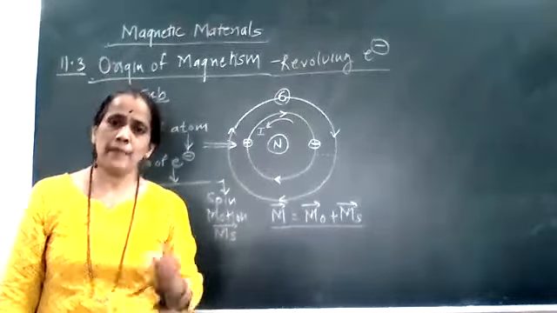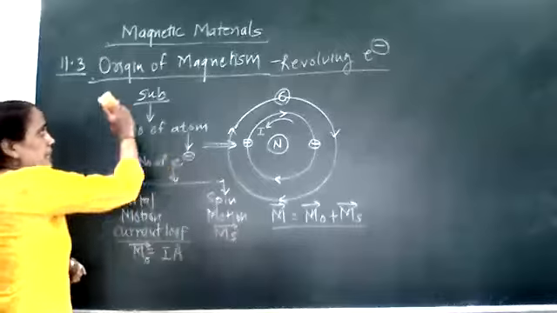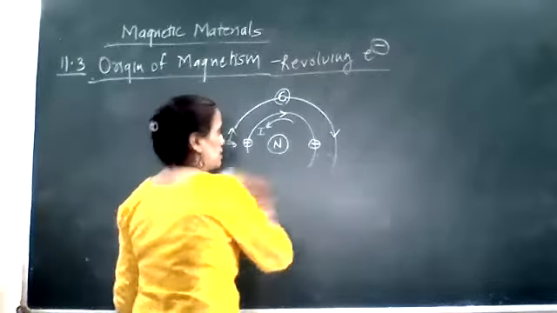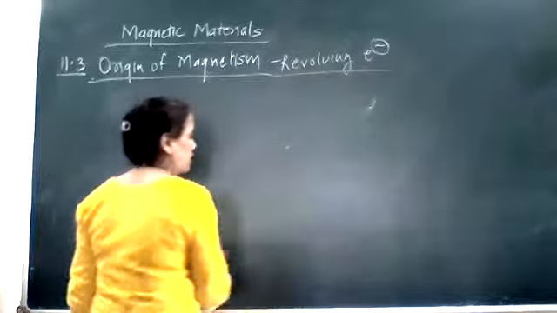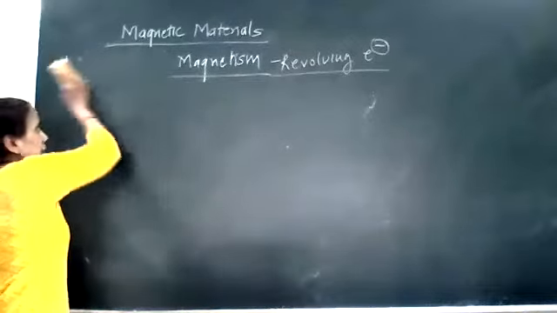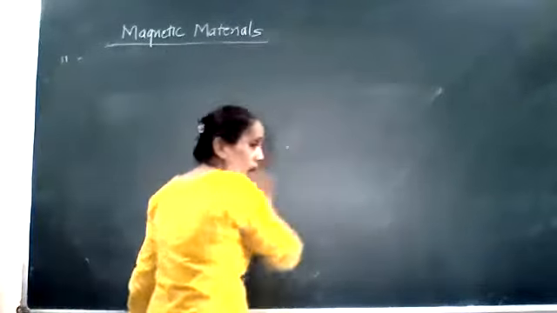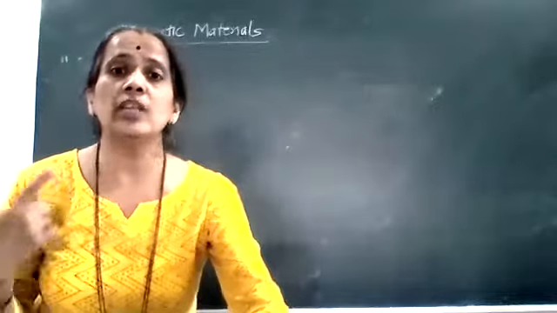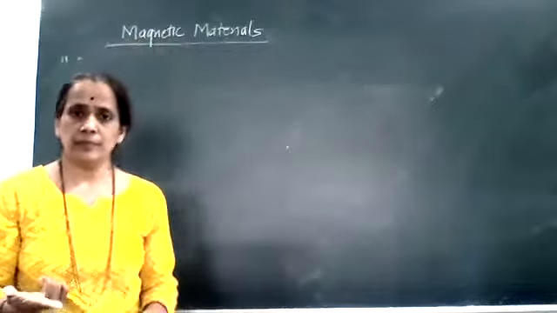Clear? Now, once we are saying that the origin of magnetism is a revolving electron, then automatically our next topic will start. What will be the magnetic moment associated with a revolving electron?